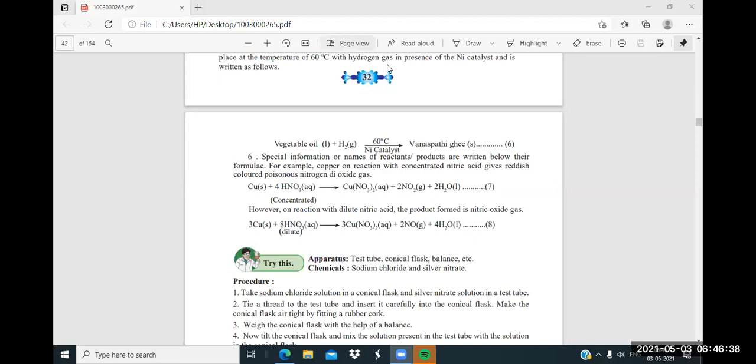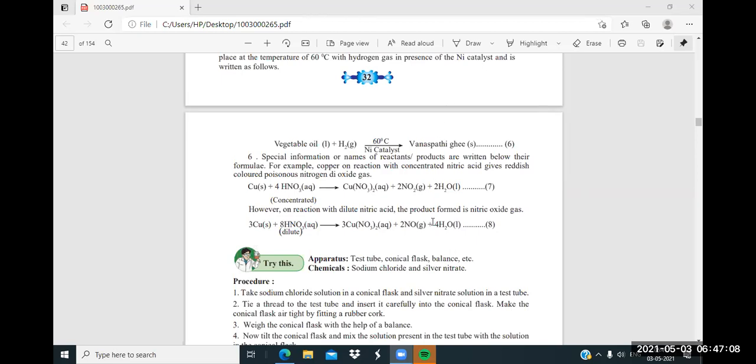Now, the last one, the sixth step. When any substance is taken, whether it is concentrated or dilute, we have to mention it in the reaction. So here, special information or names of the reactants or products are written below their formulae. For example, copper on reaction with concentrated, yeah, very good.